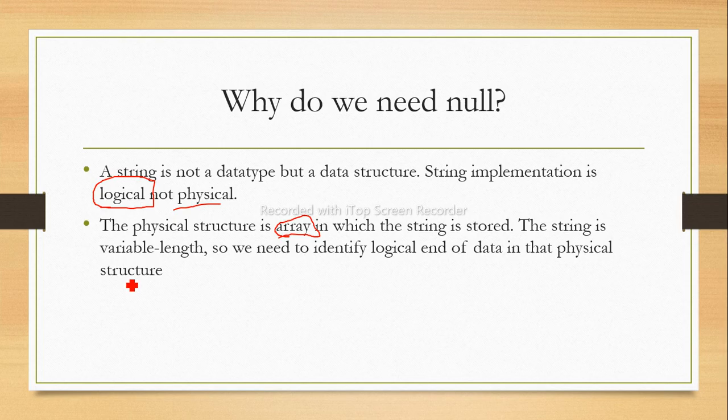So that's why the string is variable length, and we need to identify the logical end of the data. For that we have to find the logical end of every string. To show that logical end, we need that null. Null is nothing but slash 0, and we store the slash 0 at the end of every string.